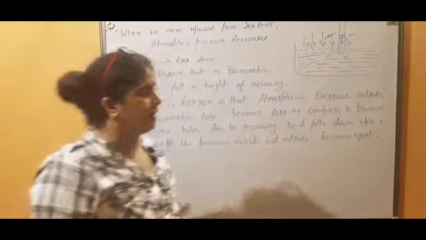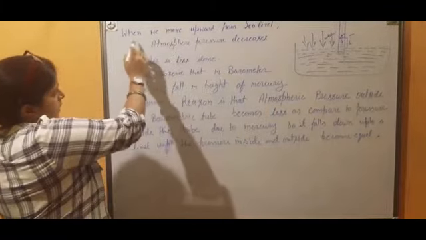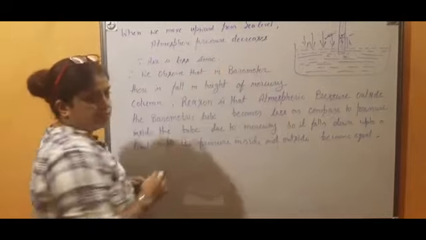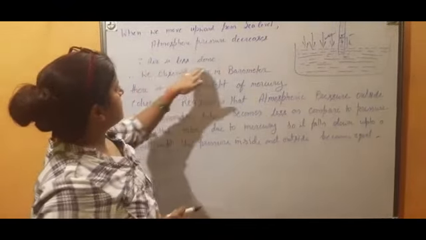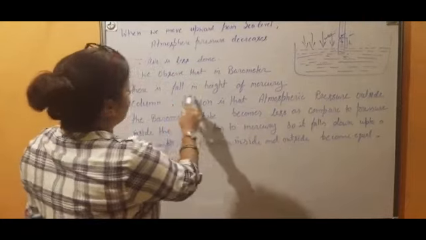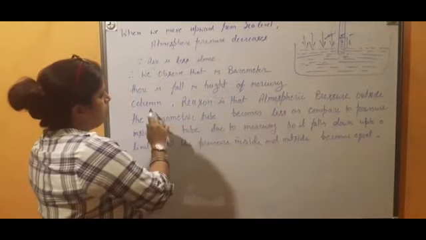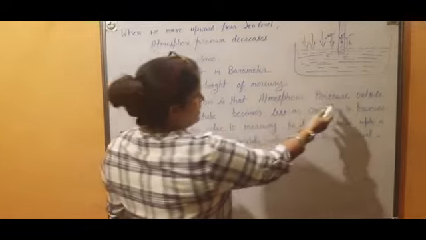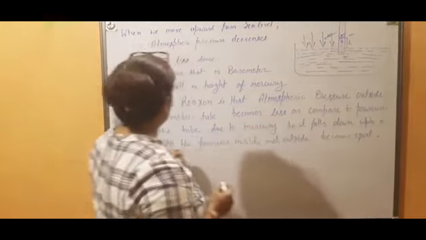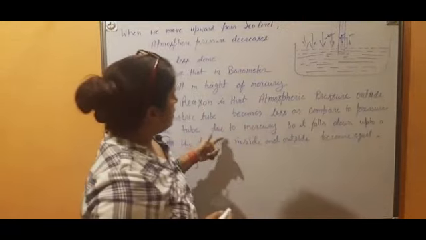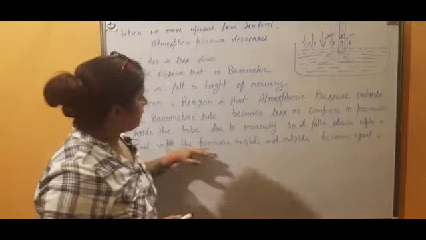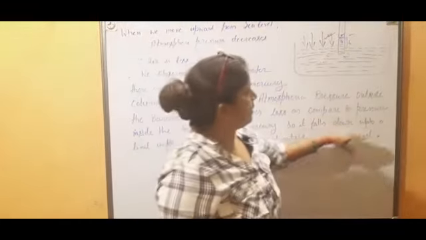So the same thing I have written, try to understand. When we move upward from sea level, atmospheric pressure decreases since air is less dense. Therefore we observe a fall in the height of the mercury column in the barometer. The reason is that the atmospheric pressure outside the barometer tube becomes less compared to the pressure inside the tube due to mercury, so it falls down until the pressure inside and outside become equal.